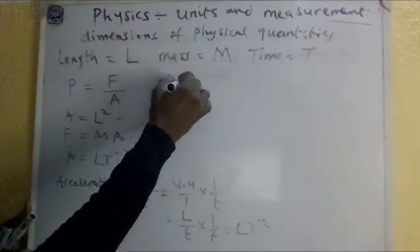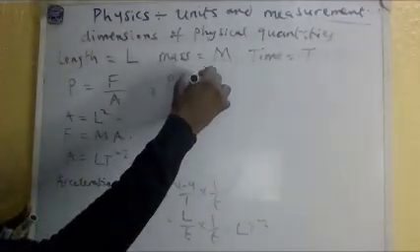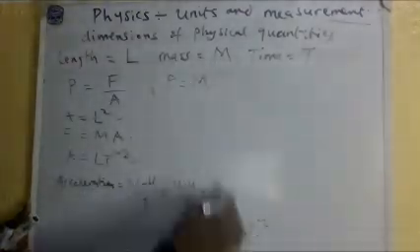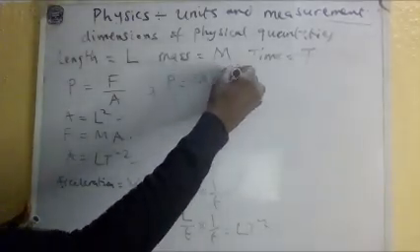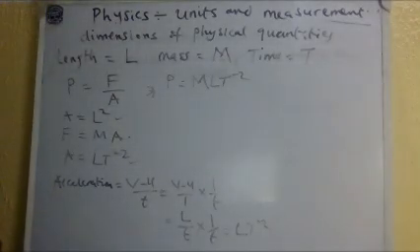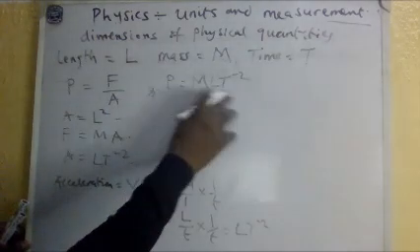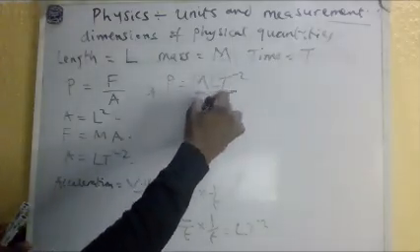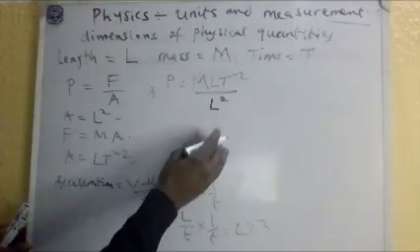Pressure is equal to, where I see force, I put MA. Instead of putting A there, I put LT minus 2. You get it? That's for MA over L squared.